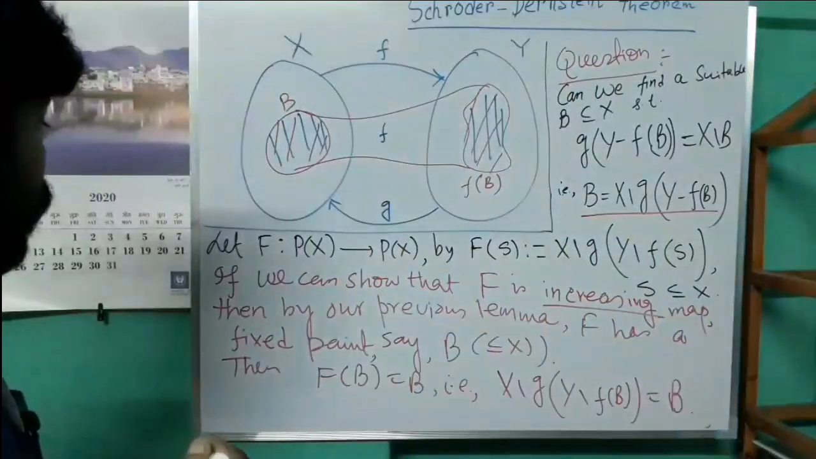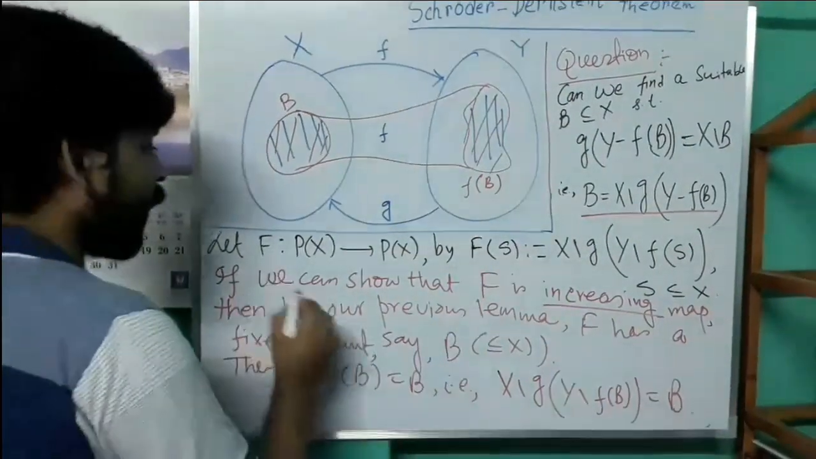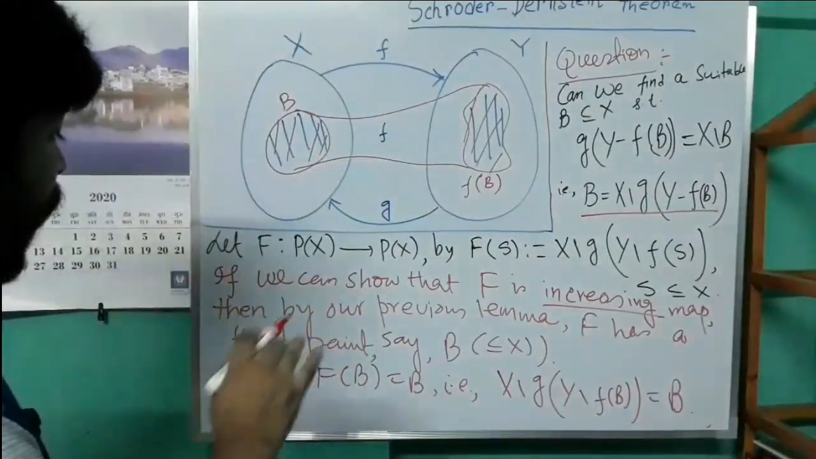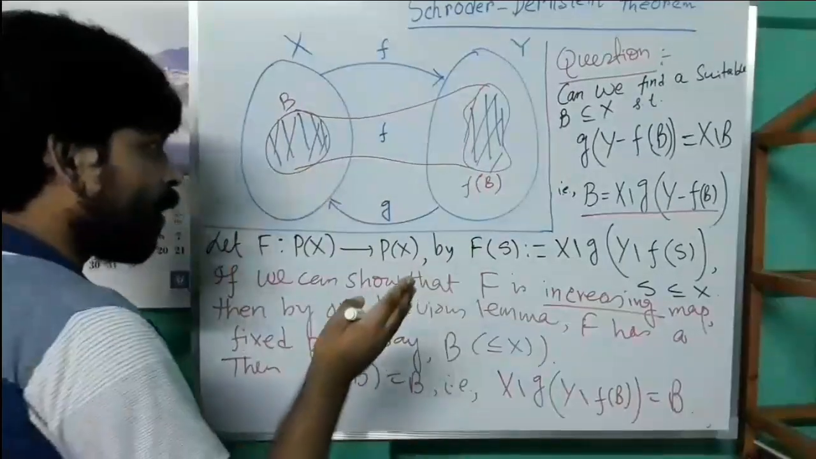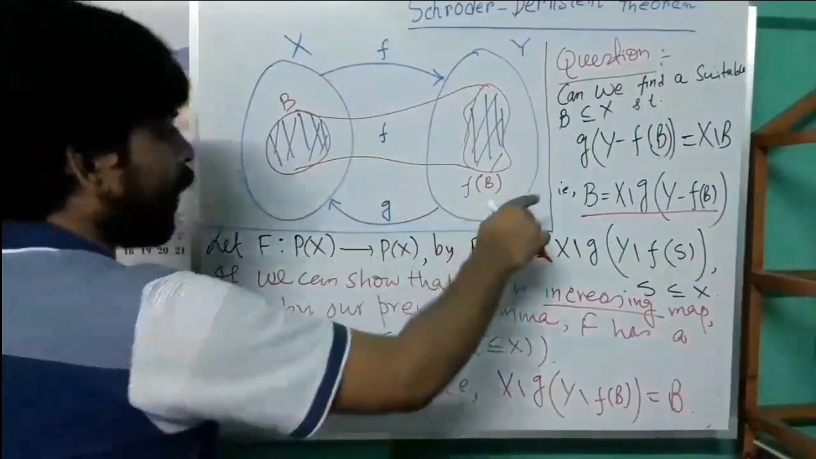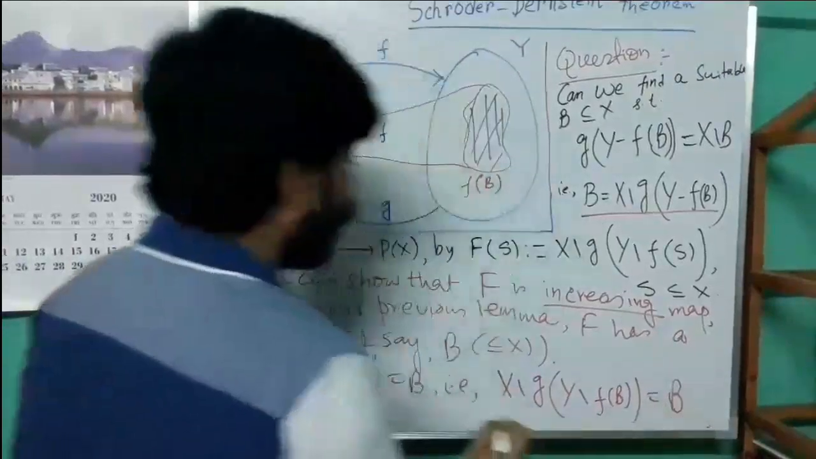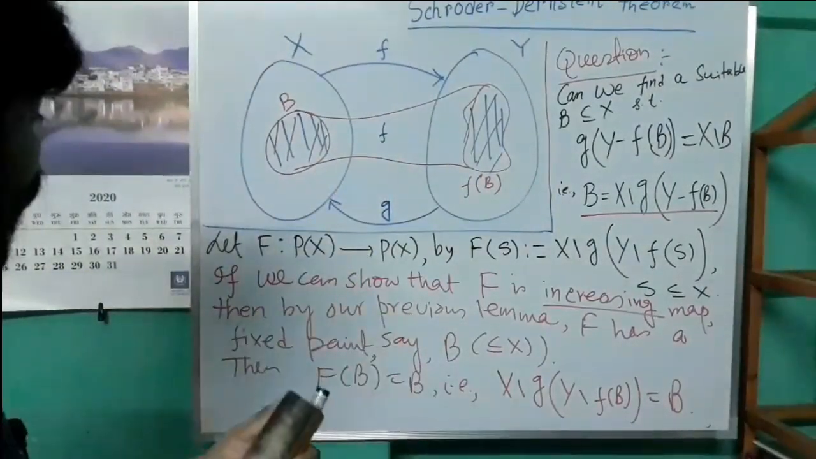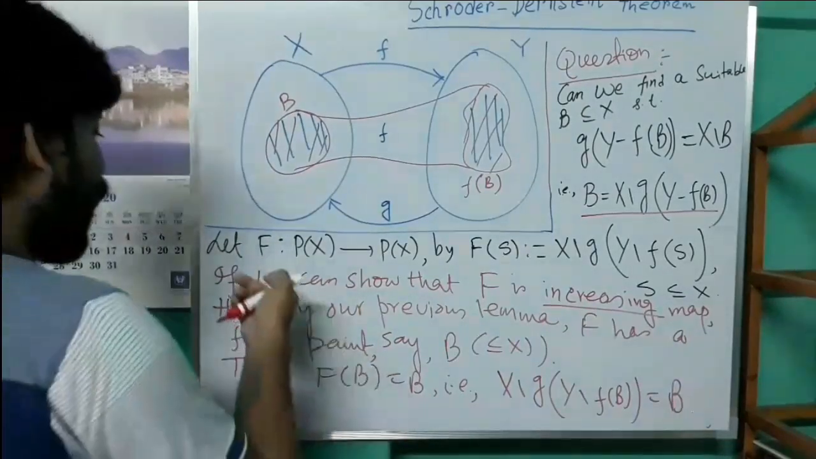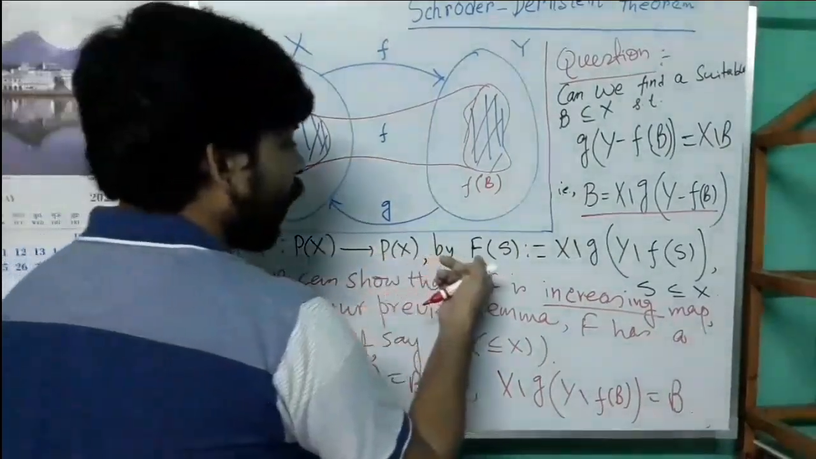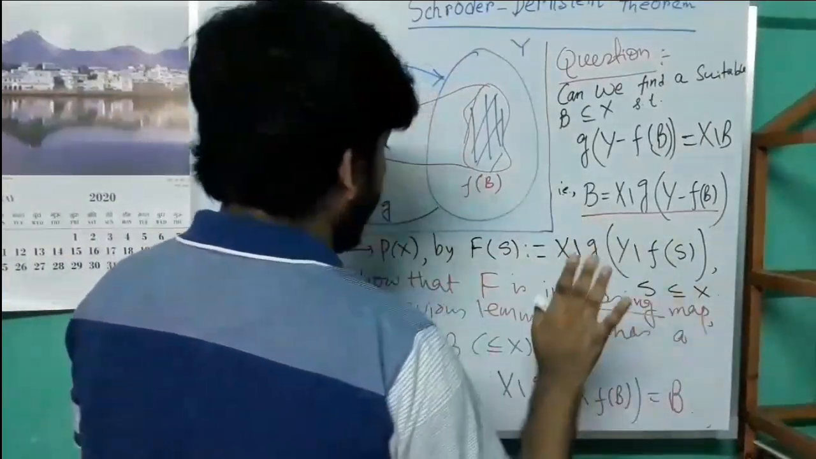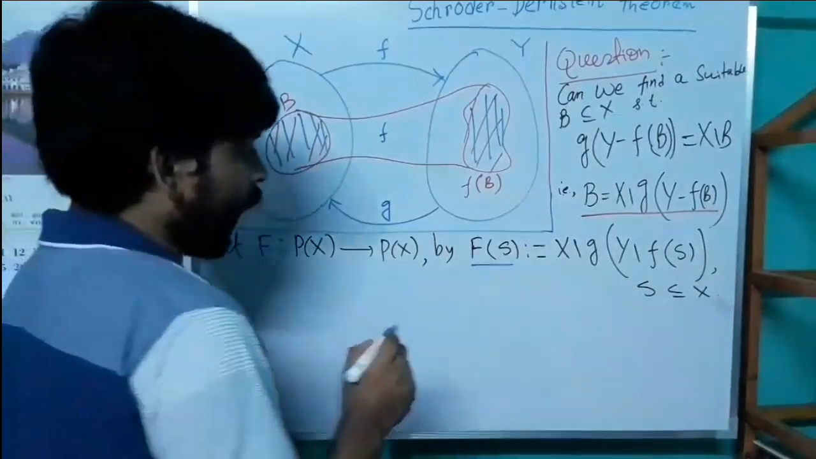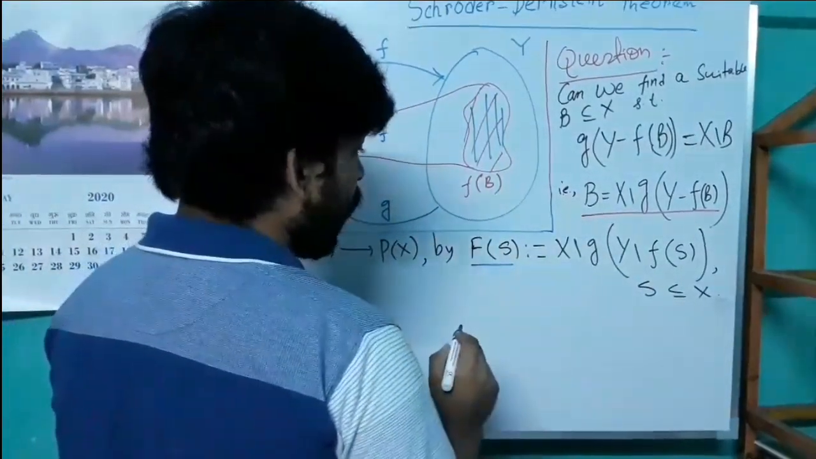So now our task is to show that F is an increasing map. If F is an increasing map, then by our previous lemma, F has a fixed point, say that fixed point is B. So we have such a B such that this property holds. So the whole proof of the Schroeder-Bernstein theorem is true if we can show that the map F from the power set of X to the power set of X defined by this rule has a fixed point. Now we are going to show that the map F is increasing.